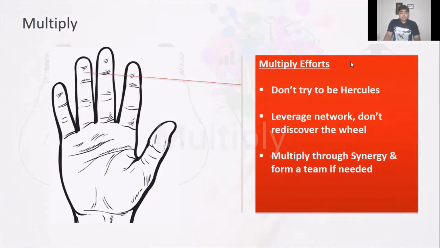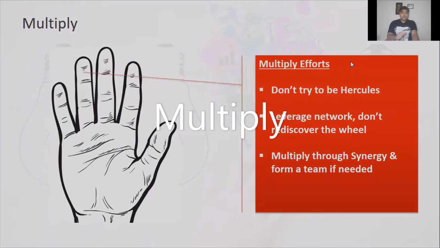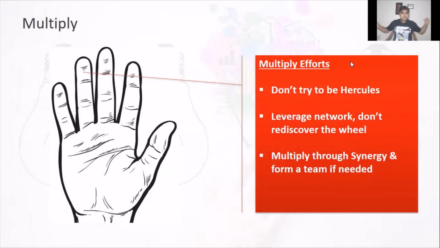And the next one is multiply efforts. As a product manager, the temptation is to say, hey, let me do it all by myself. No, don't try to be Hercules. Leverage your network. Don't rediscover the wheel. Multiply yourself through synergy, through the right teams. Take the help of the experts and specialists. Don't try to do it all by yourself, and multiply your efforts.